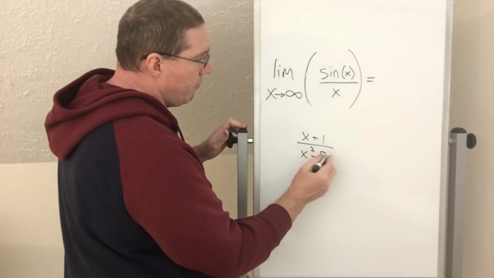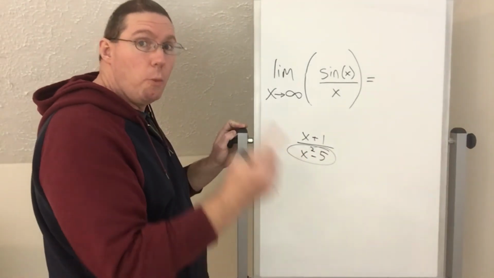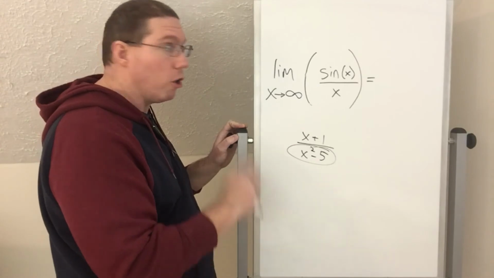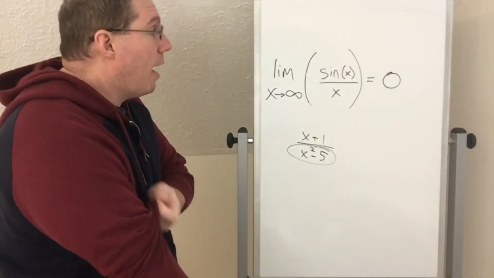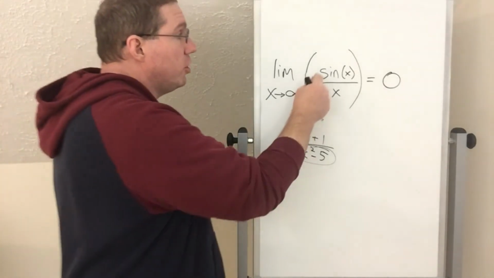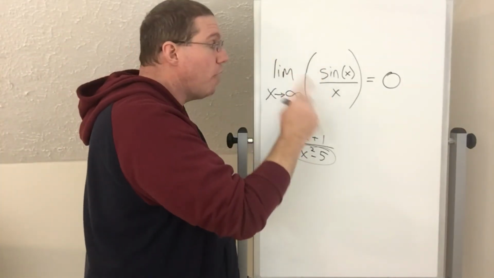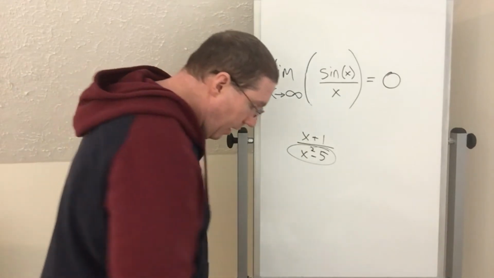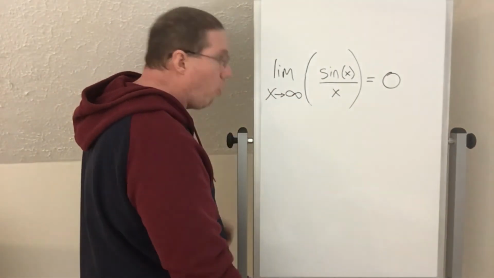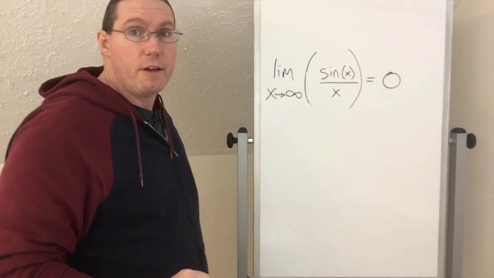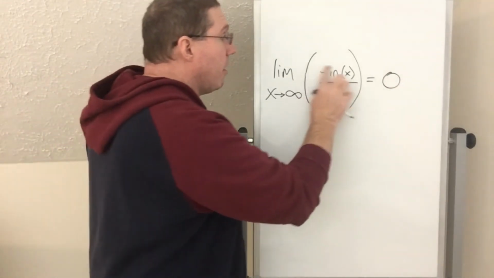The power of the denominator is stronger, and when the power of the denominator is stronger, remember that our answer is always 0. So anytime that you have a trigonometric function in the numerator, and you do not have a trigonometric function in the denominator, then pretty much almost always your answer will be 0. Okay? And it'd be the same thing if it was cosine.